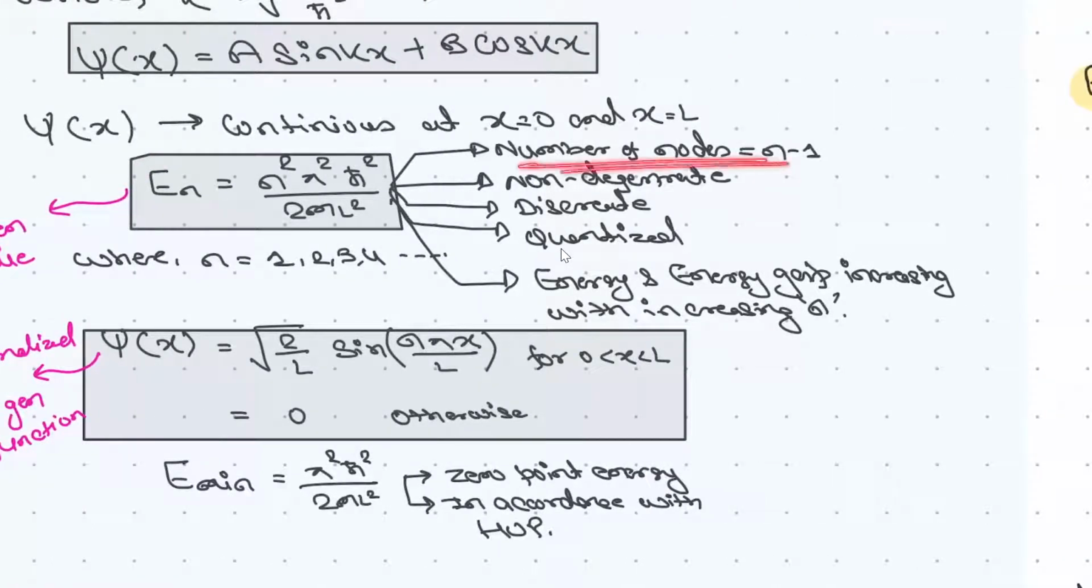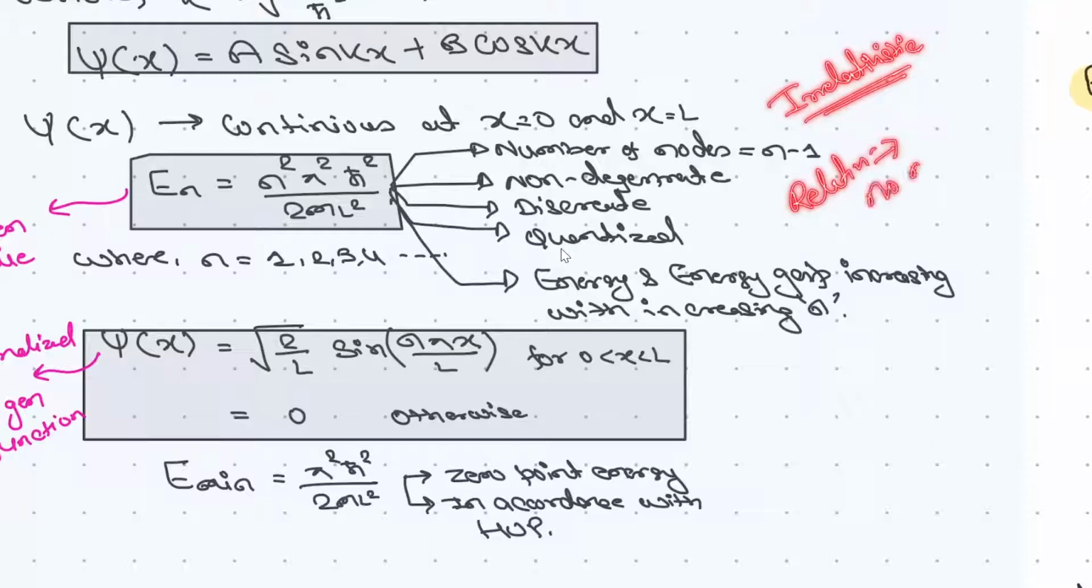Number of nodes is what? N minus 1. Node means the amplitude is minimum, right? Again, we are taking only the non-relativistic case. I have not written it here because we have to take only the non-relativistic case. In the relativistic case, we have no node. No node will be there, right?